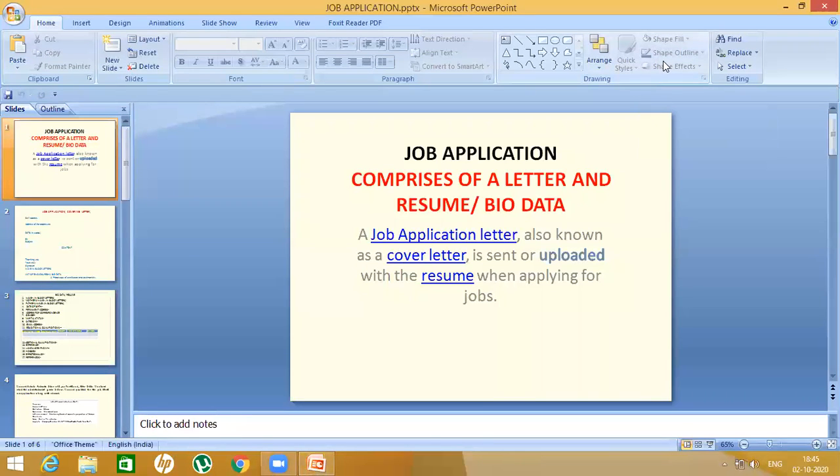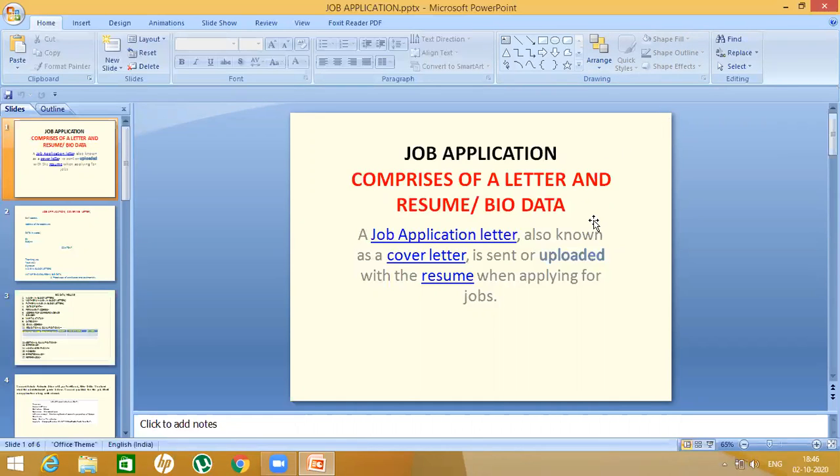Hello children. Now today we shall do job application. Now when one applies for a job, he or she has to give an application, a covering letter as well as the resume. Without one, the application will be incomplete and it will not be considered by the company or the organization. So a job application comprises of a letter and resume or biodata.